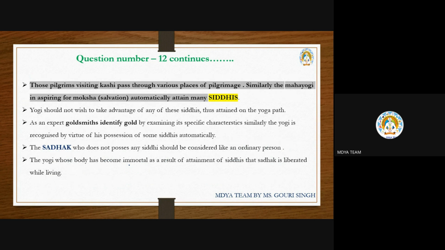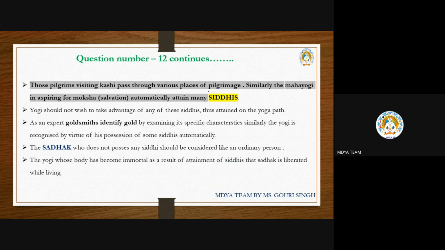Okay. And like those pilgrims visiting Kasi, here an example is given that if you want to go to Kasi, you can take any path to reach Kasi, but you have to go through different types of places.